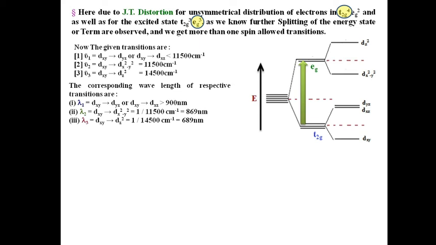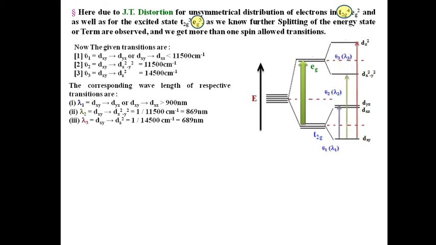So from the final energy states we can observe three different transitions as shown here. The first one, ν1 is from dxy to dxz or dyz. Now ν2 is from dxy to dx2-y2, and for ν3, dxy to dz2.